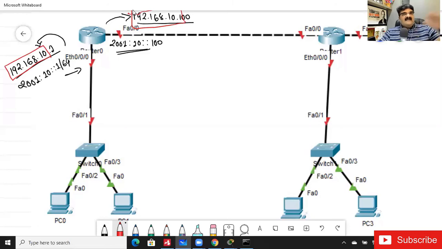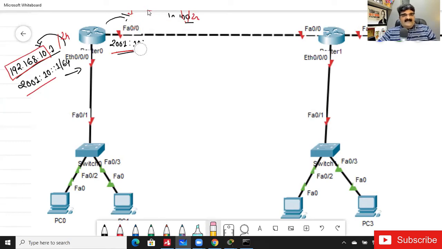If you are not able to assign the same network to two different interfaces of the router, then here we have 64 bits for the network, so we cannot assign it in the case of IP version 6 also. So Mark is saying no for IP version 4 and no for IP version 6. Yes, you got the point.